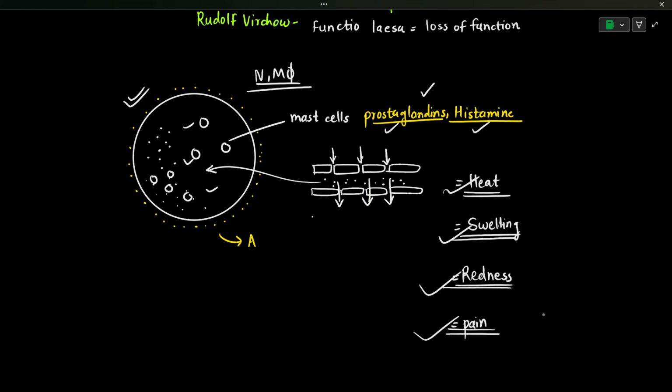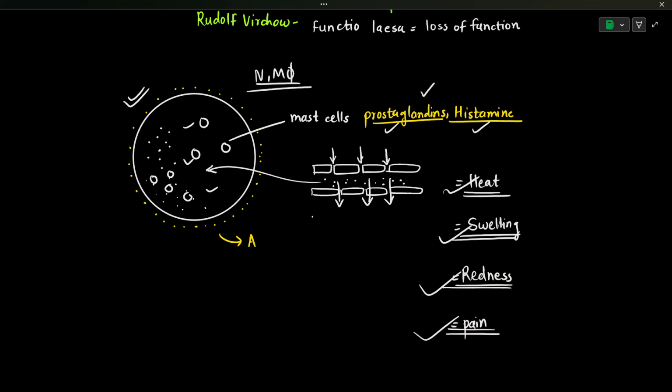So even though inflammation is a localized immune response, it results in some systemic effects. The first one I discussed is fever, and this also results in leukocytosis. Leukocytosis means an increase in the numbers of leukocytes: the neutrophil number will increase, the number of lymphocytes will increase, the number of eosinophils will increase.